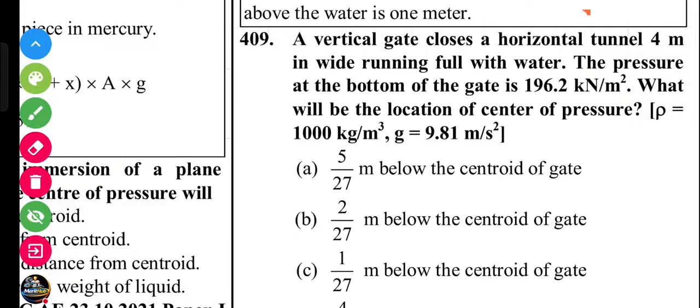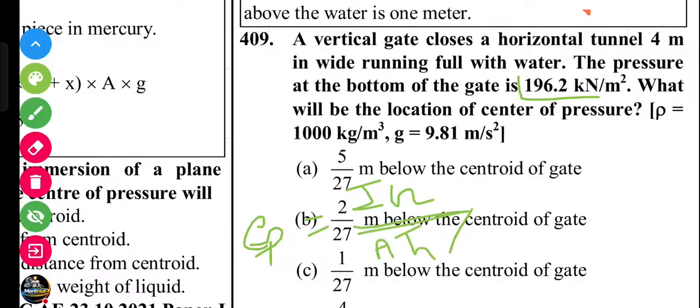A vertical gate closed in a horizontal tunnel 4 meter wide, drain running full with water. The pressure at the bottom of the gate is 196.2 kilonewton per meter square. What is the location of the center of pressure? We know the center of pressure equals Ig sine square theta by A h bar plus h bar. How do I calculate the h bar?